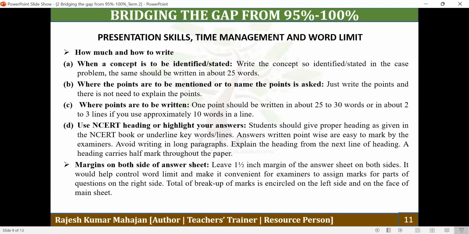First of all, you can control the word limit. And second thing, the paper checkers basically have to give the marks or the point for the parts of a question. Suppose a question has 3 parts, then for each part the paper checker has to give the marks on the right hand side, and the total of these marks is written on the left hand side and encircled. So this way, first of all, you can control the word limit, and second, the paper checker finds it convenient to award the marks.